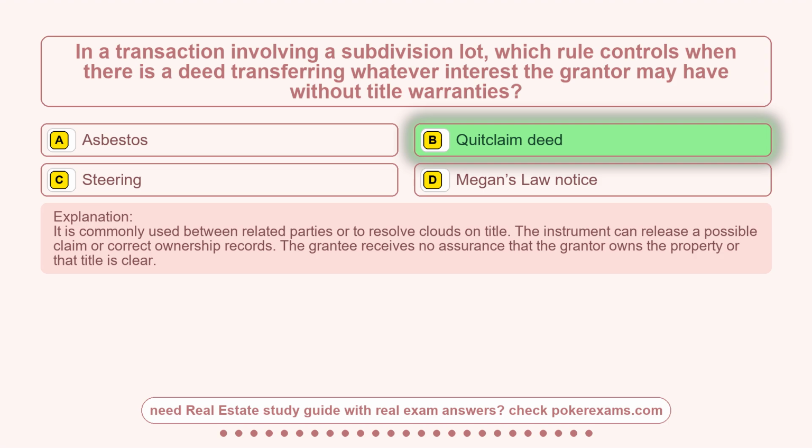The instrument can release a possible claim or correct ownership records. The grantee receives no assurance that the grantor owns the property or that title is clear.